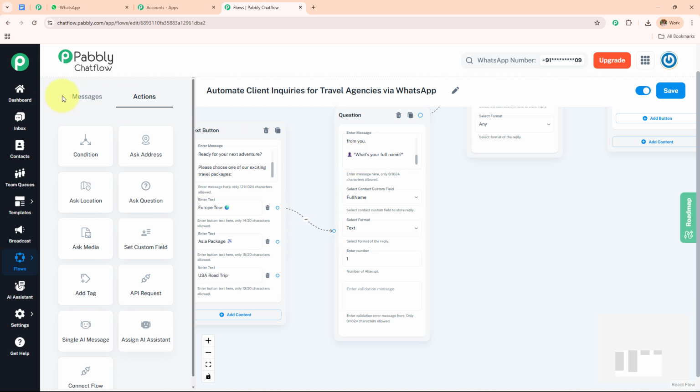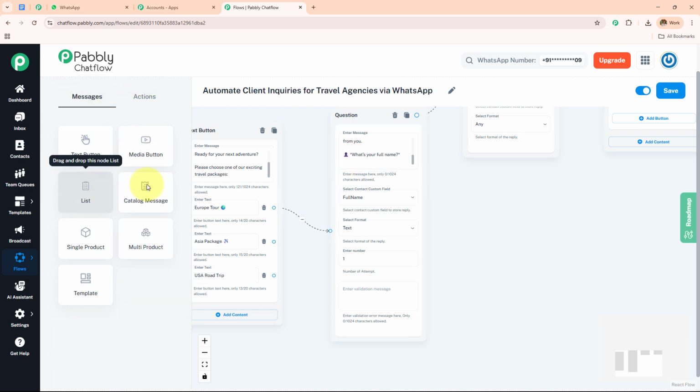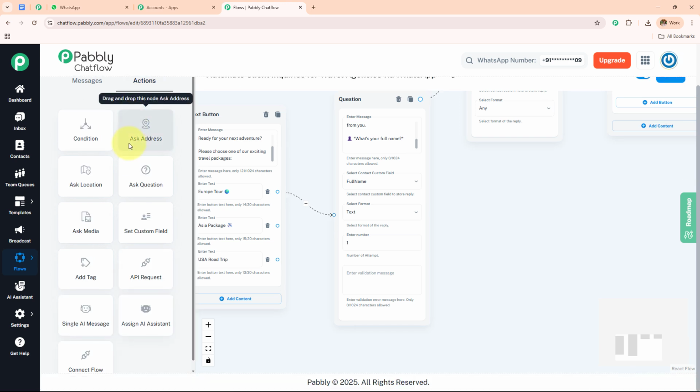Now on the left hand side, we have the very important buttons and the messages, which I have already explained to you in the trigger event, and then we have these actions. You can see all the actions which we have. We can apply or create conditions, and then we can ask the address, location, question, media to be uploaded. We can set the custom field. We can add the tag. We can send these details, the customer details, to another CRM or application, or we can use an AI assistant in the same flow, or we can connect one flow to another flow.